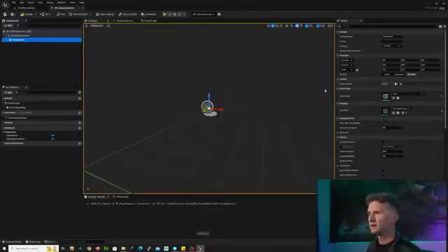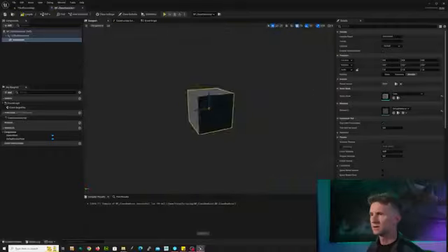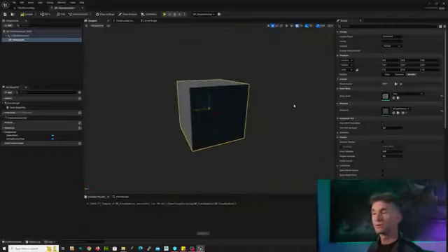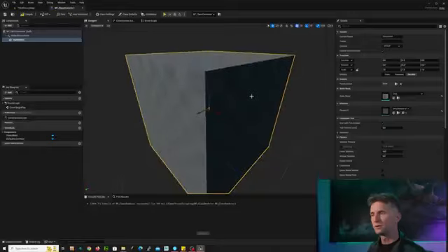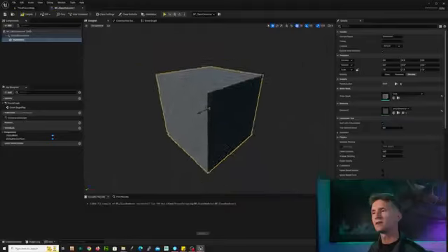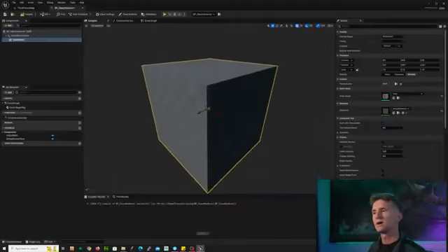And when we do that, you'll notice that it's very large. We were zoomed in too much. You might have to zoom out. If you press F, it will frame it. If you hold the Alt key and right click and drag, you'll notice that you can zoom in and out, but usually F is enough.